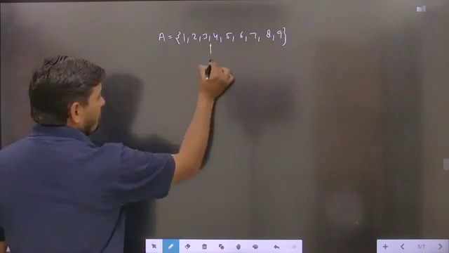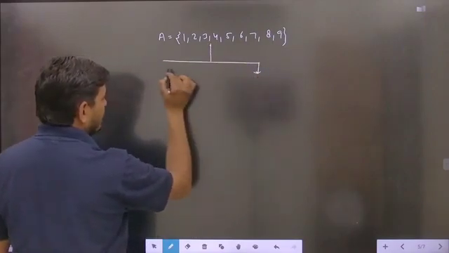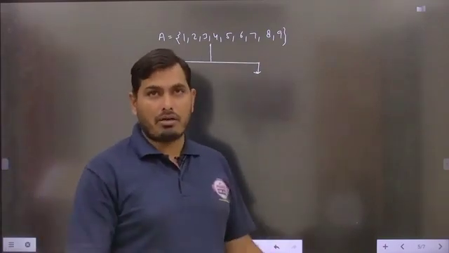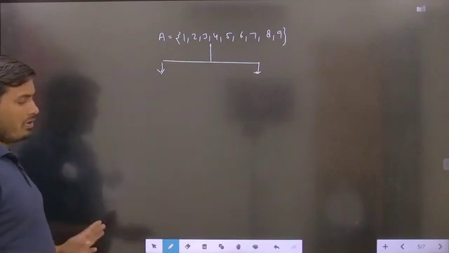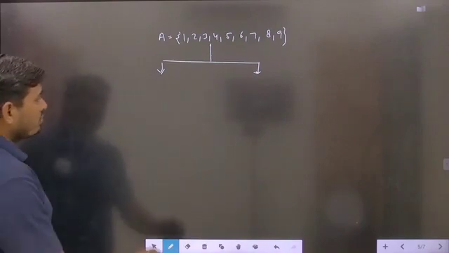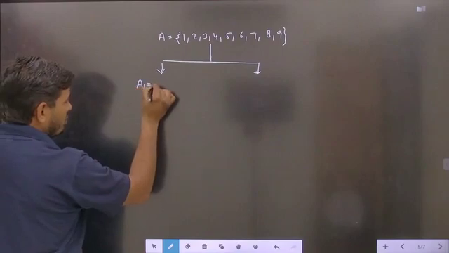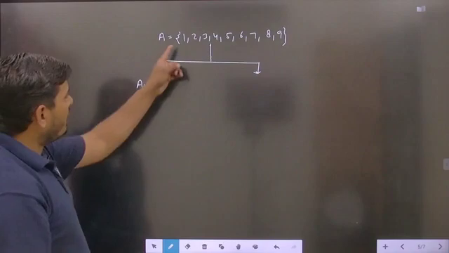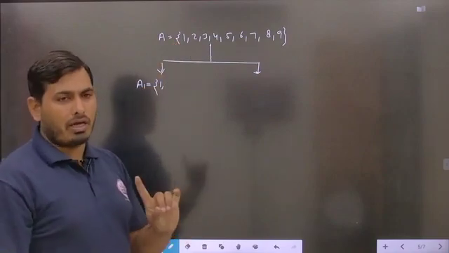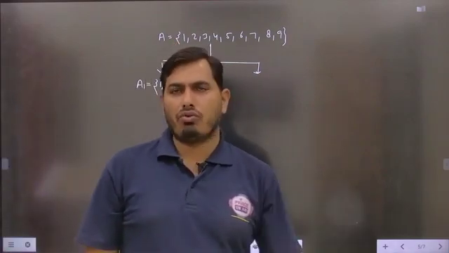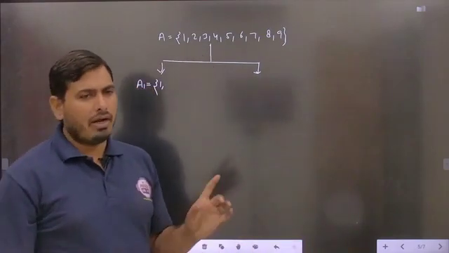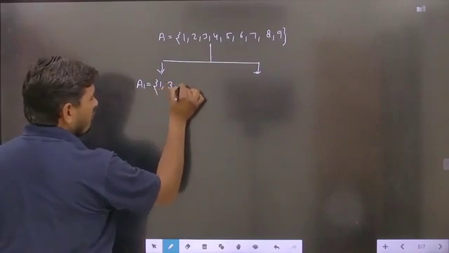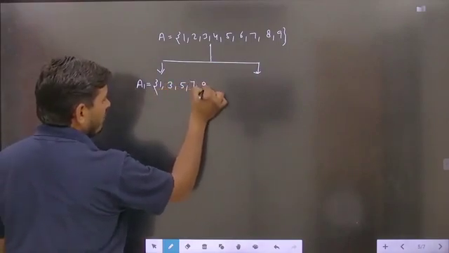Now this particular set is to be divided into some subsets like A1, A2, A3, and you can make many more subsets also, but student, the conditions between them we have to discuss here. So suppose we have to make the set A1 first of all. In A1, suppose we are taking the element 1, first element we are taking. Now 1 and 2 you cannot take together, because 1 cannot be related with 2, because 1 minus 2 or 2 minus 1 will always be 1, and 1 is not divisible by 2. So next we will take 3, then 5, then 7, then 9.